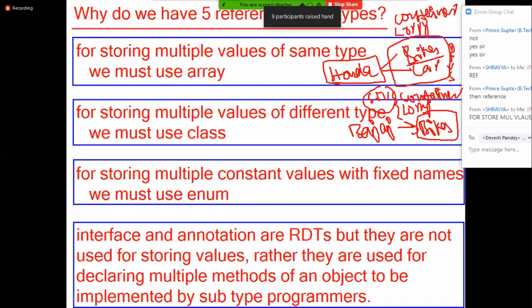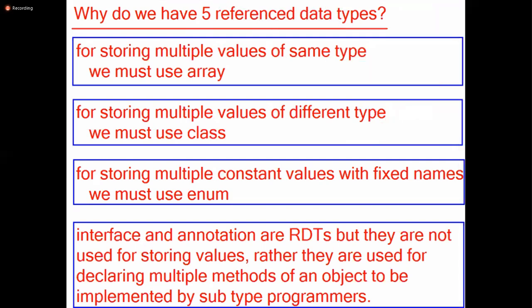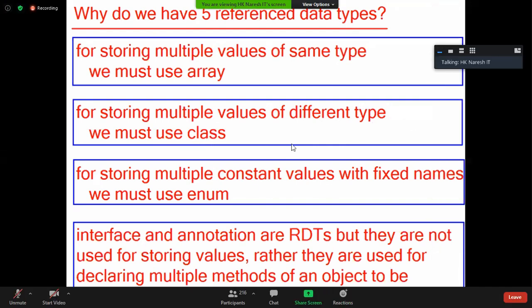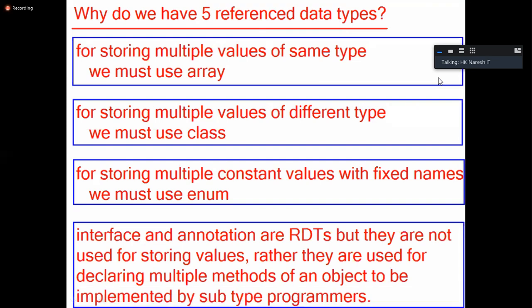Are you catching my point? So we have 2 types of containers: a same-type value storing container and a different-type value storing container. Those containers are created by using reference data types. If you want to store multiple values of the same type, we use the reference data type array. If you want to store multiple values of different types, we must use class. Then what is the use of enum and the other reference data types? We will see that later. You cannot understand at this stage. When we come to classes, I will explain.